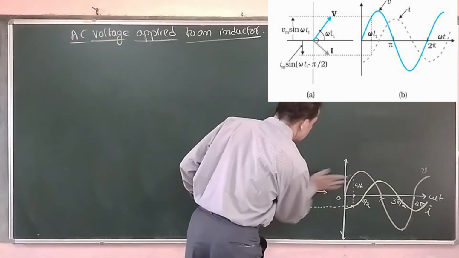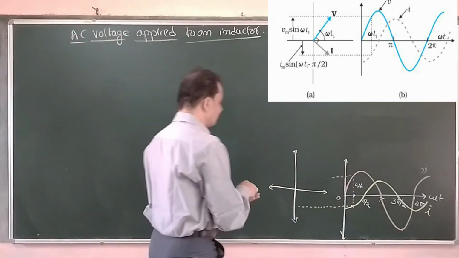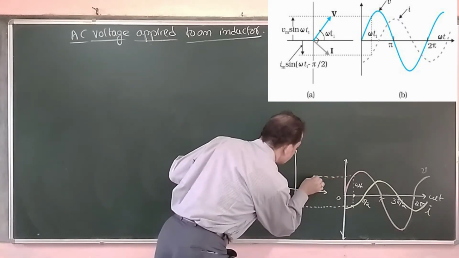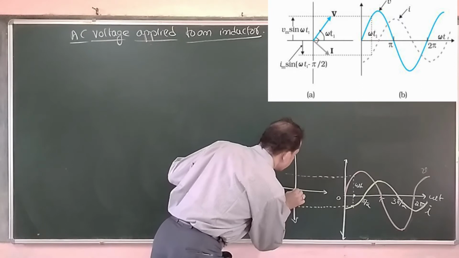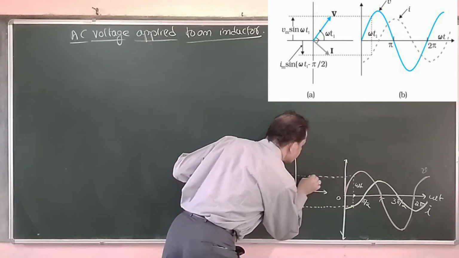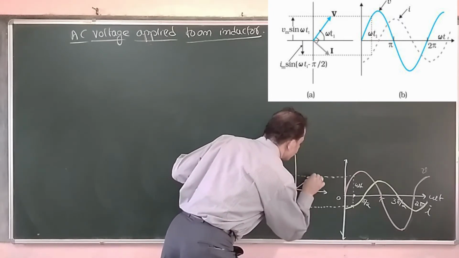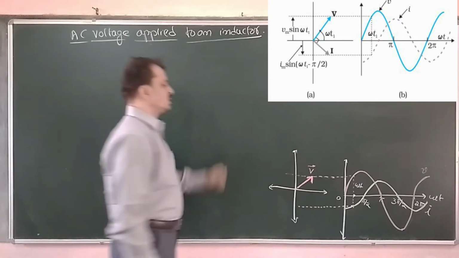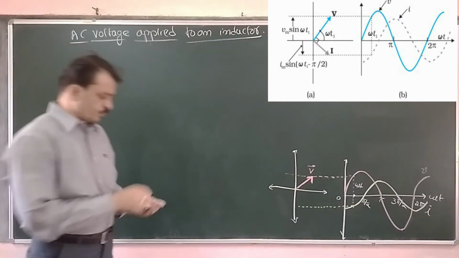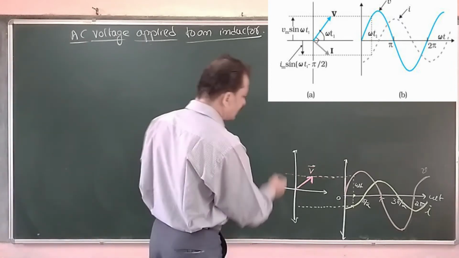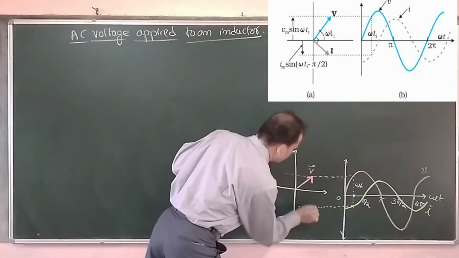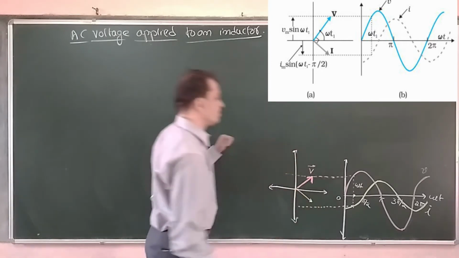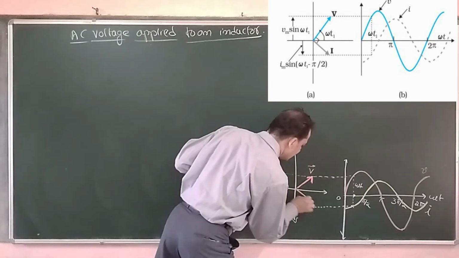Now this is voltage phasor. Now this voltage phasor is represented like this, vector V, that is voltage phasor. It is 90° ahead, it is leading the current. Now current phasor is here. Current phasor is here.